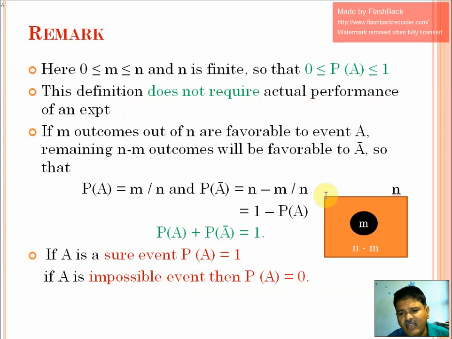Suppose this is my sample space, consisting of n events. Out of these n events, m cases are favorable to A, therefore my probability of A is equal to m divided by n.